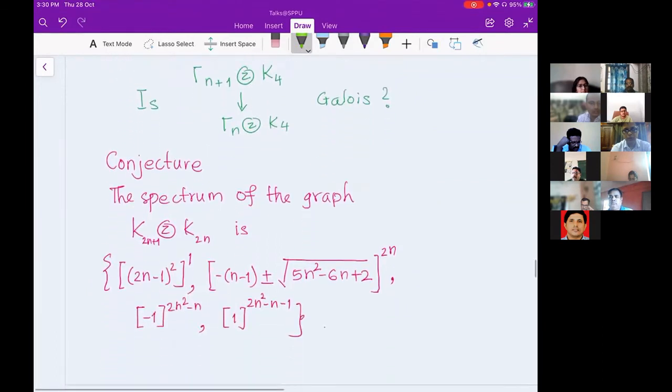The spectrum which Professor Bhate was talking about is this one. I was looking for graphs, and then I thought, let me play with complete graphs. If you take a complete graph on n vertices and a complete graph on n plus 1 vertices, and do their zigzag product, I started realizing there is an interesting pattern in their spectrum.